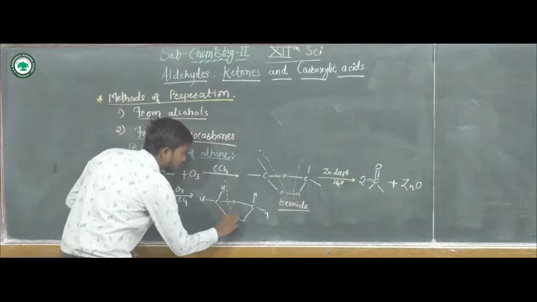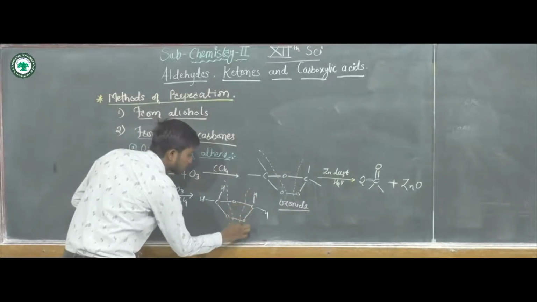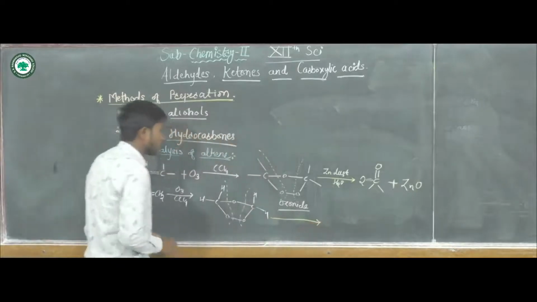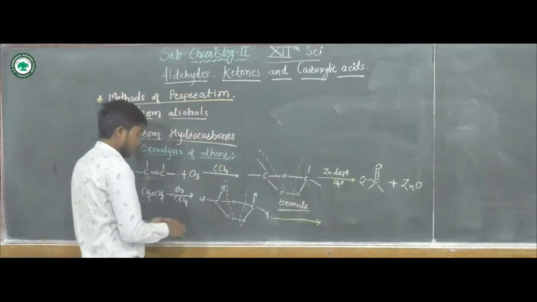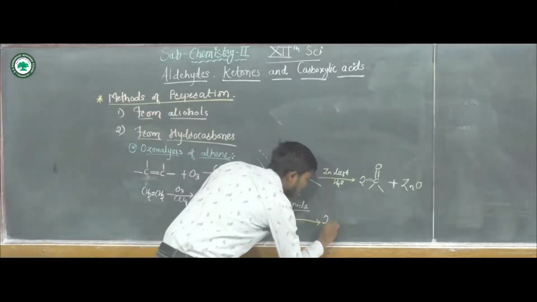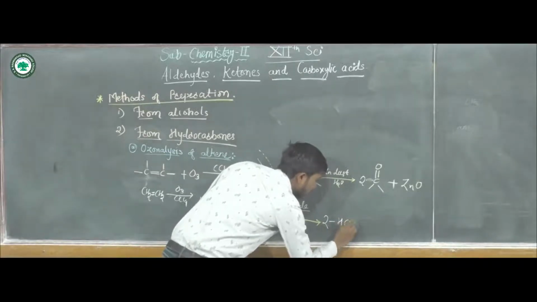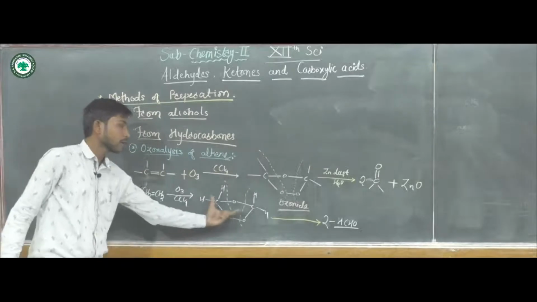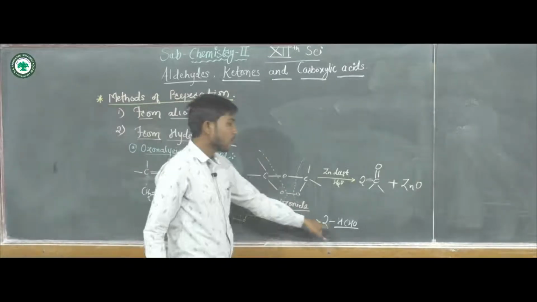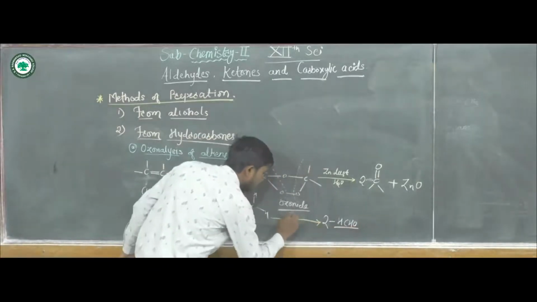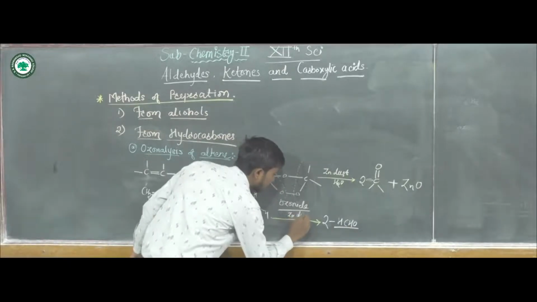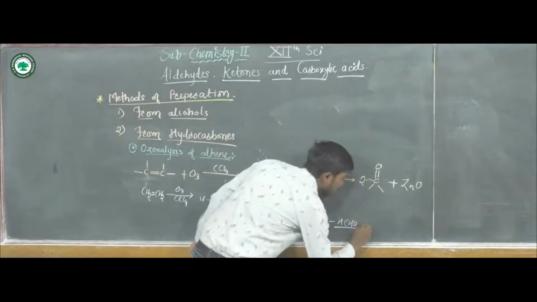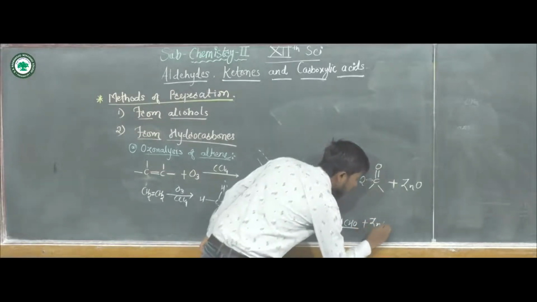There will be the bifurcation of these bonds to give 2 molecules of HCHO, that is formaldehyde. Here for reduction we are using zinc dust and water, plus zinc oxide.